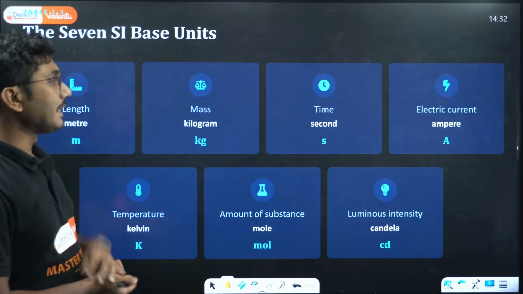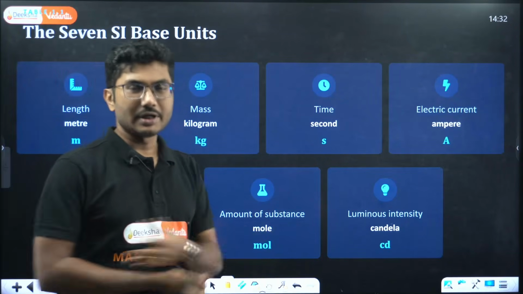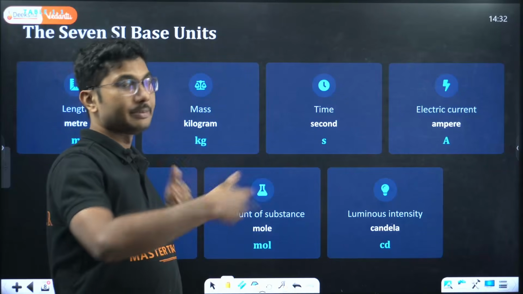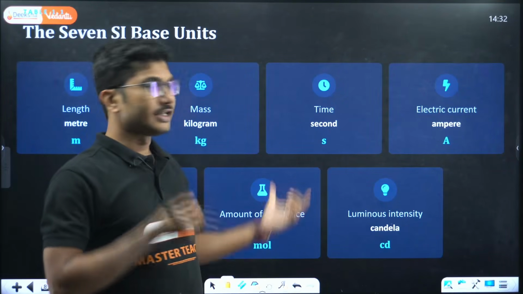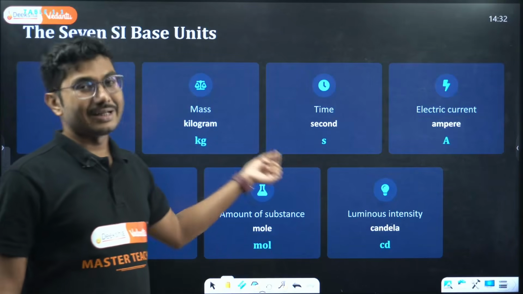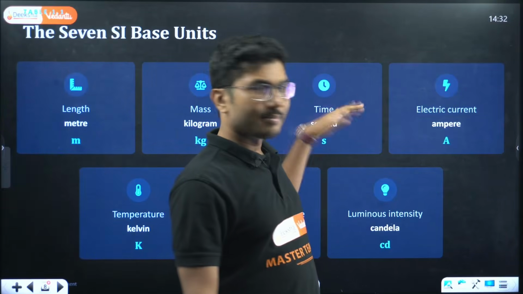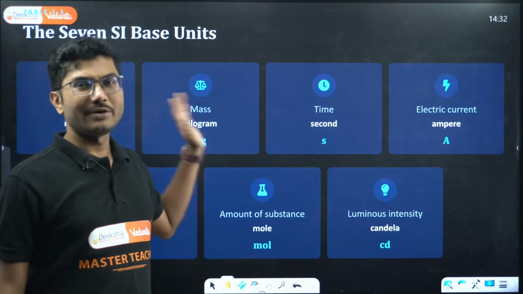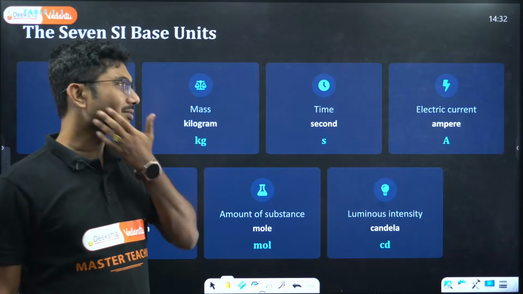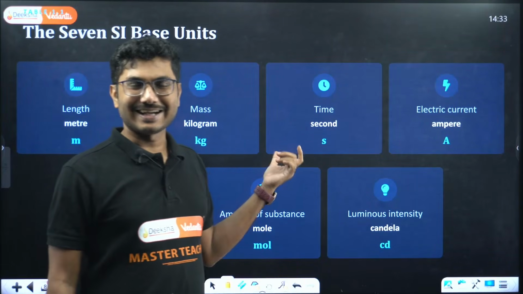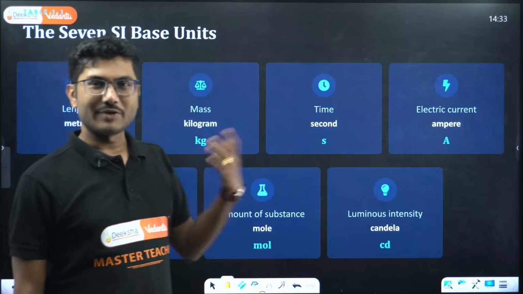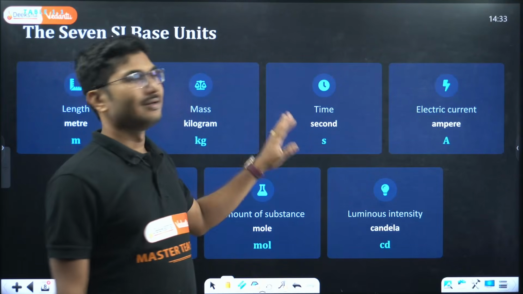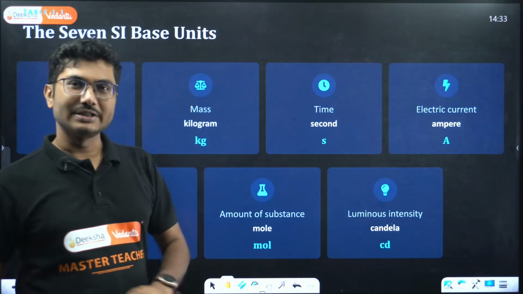Time is what we measure between two different events, right? So time is measured in seconds and the symbol is s. There are bigger units, obviously. Only one unit where you require a certain level of conversion is second. 60 seconds is 1 minute, 60 minutes is 1 hour, 24 hours is 1 day, like that, right? But other than that, all other units are easily convertible.